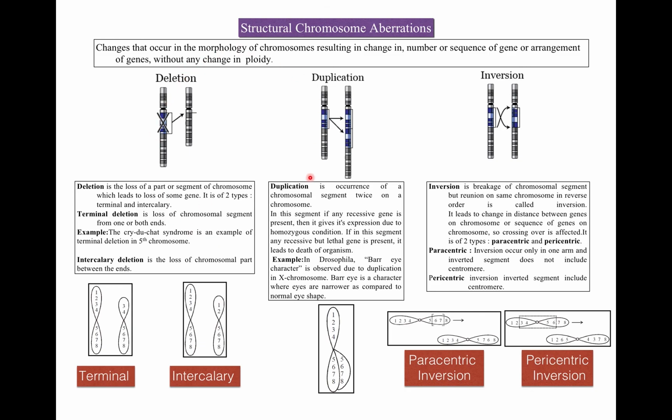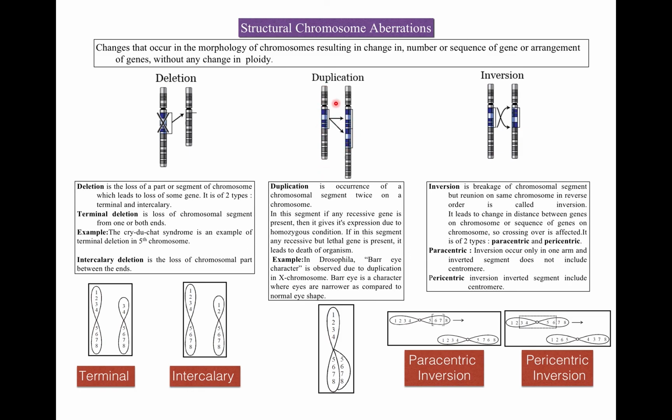Now duplication. It is the occurrence of a chromosomal segment twice on a chromosome. So here you can see this is the chromosomal segment which is being duplicated, and now the new chromosome is with the chromosomal segment twice. So there are same chromosome segments, so we can say there is a duplication of this segment.